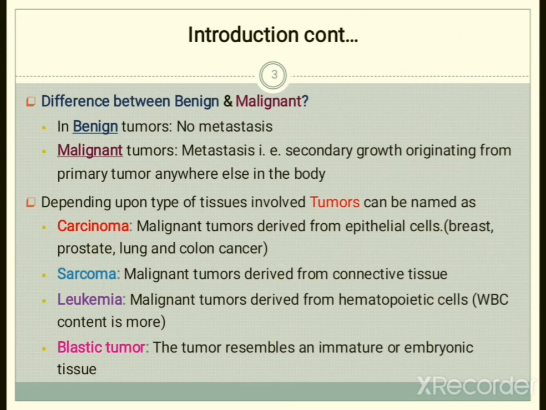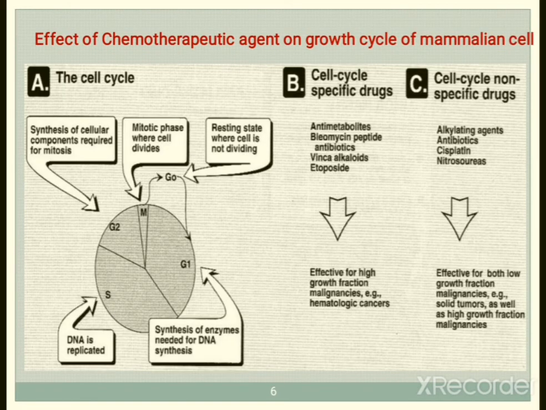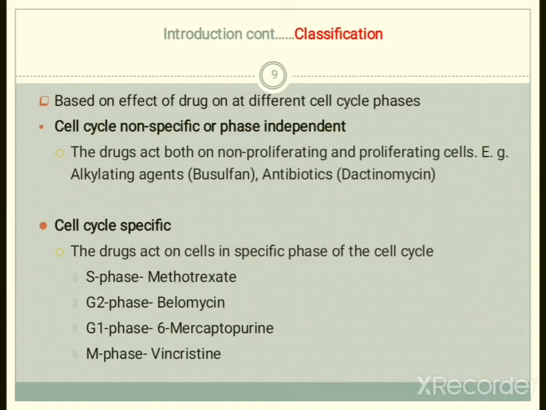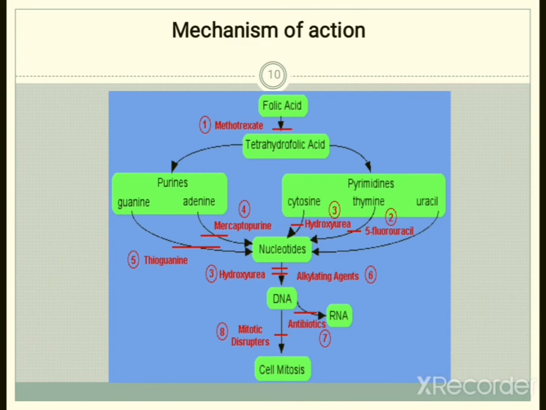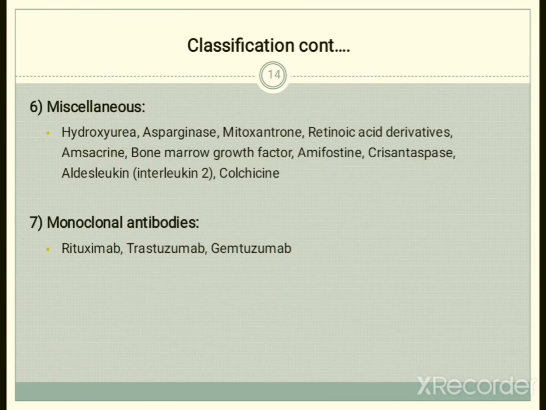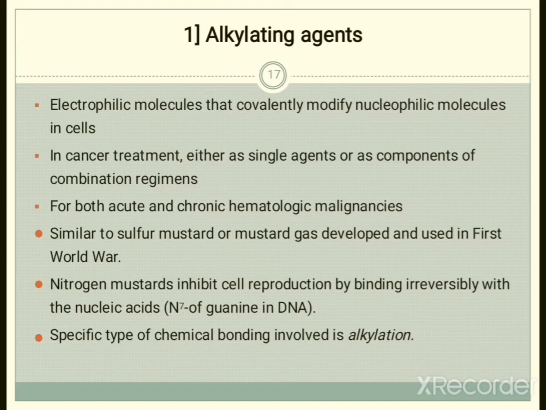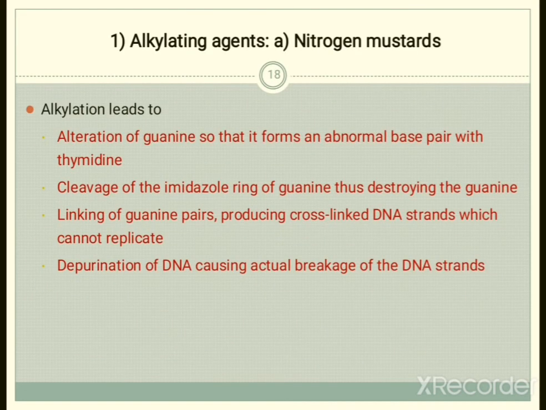In previous sessions, we have started with the anti-cancer agents. In that, we have seen the introduction of anti-cancer agents. Further, we have seen the causes and cell cycle. Then we have seen the classification of different anti-cancer agents. Further, we have started with the cytotoxic drugs or the cytotoxic agents. In that, we have started with alkylating agents.